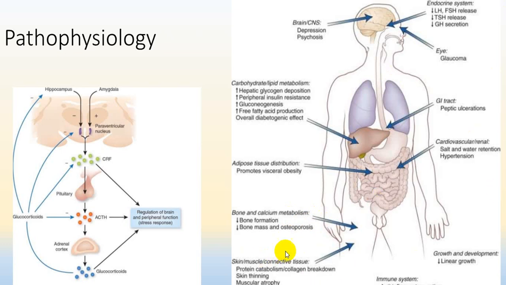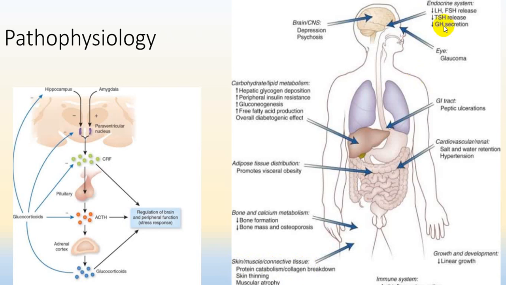On skeletal muscle, it is protein catabolic and causes collagen breakdown. So it breaks down the collagens and reduces the bone matrix. It also reduces the protein muscle mass. Thinning of the skin occurs because the skin collagen tissue is reduced, and it results in muscular atrophy, so thinning of the muscles. The person will start complaining of muscular weakness because of decreased protein mass.